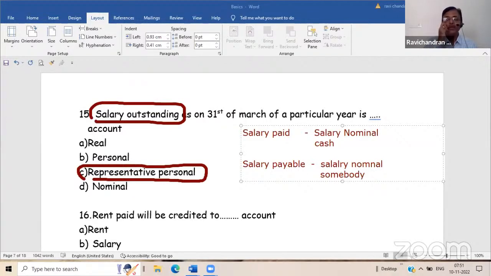I don't know, maybe one person, or two or three persons. Somebody means that it is of a personal nature, so we cannot point out Mr. A or B as the person. It includes two or three persons, so it is a representative personal account. When expenditure is outstanding, income receivable, prepaid expenses, those items are representative personal accounts. It represents somebody. The benefit will go to or come from somebody. That is the meaning. Clear?